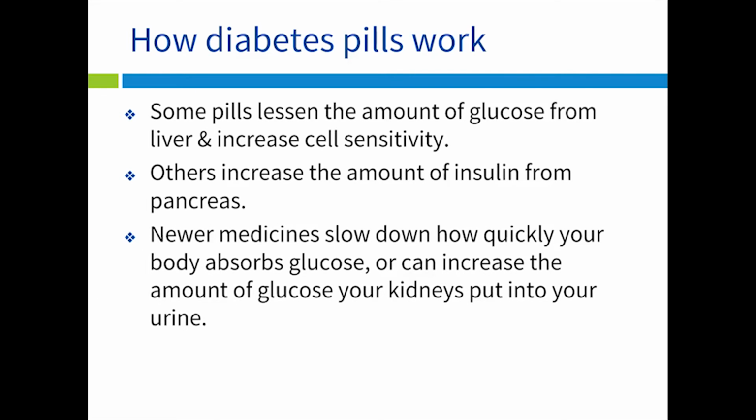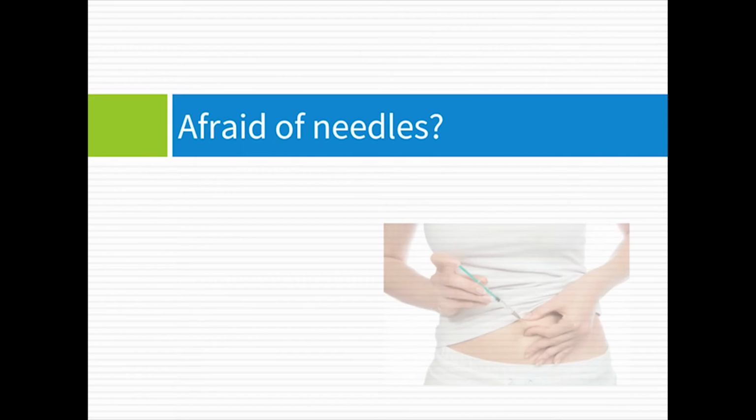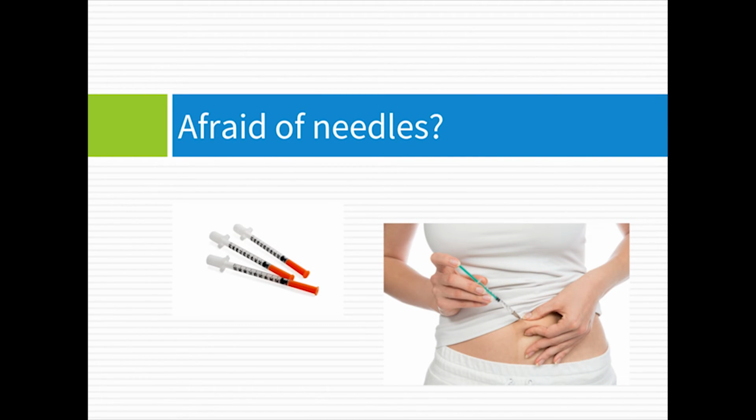Newer medicines can slow down how quickly your body absorbs glucose or can increase the amount of glucose your kidneys put into your urine. If you hate shots and are afraid of needles, you're not alone. But many people find that these medicines really help them to better meet their glucose targets, and once they get used to giving themselves an injection, it's quick and easy to do.